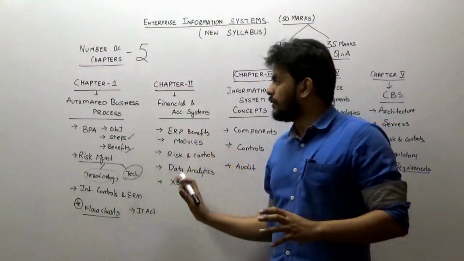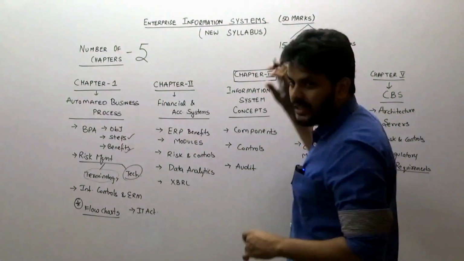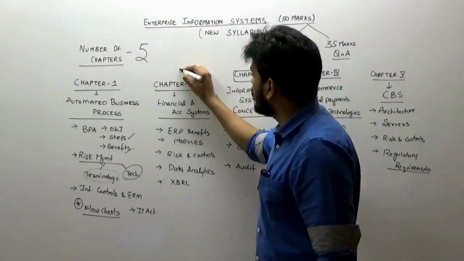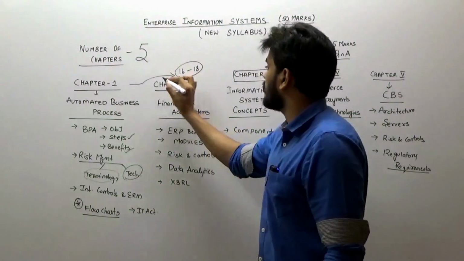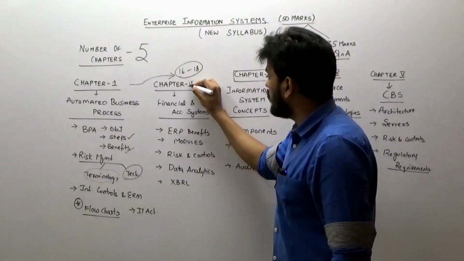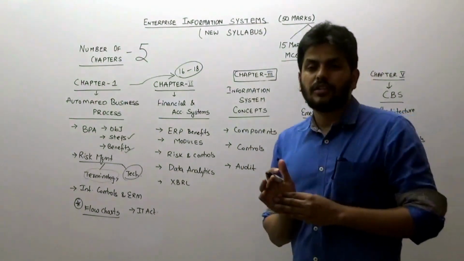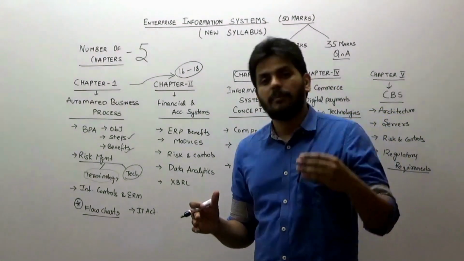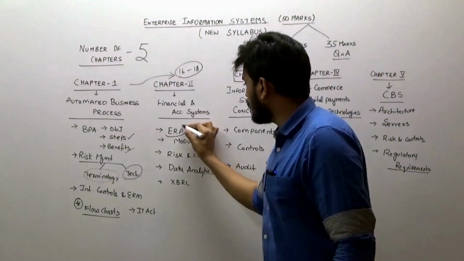Then come to chapter 2, because these 2 chapters together total around 50-55 marks including choice. These 2 chapters put together can range between 16 to 18 marks. The second chapter is comparatively smaller in length, the concepts are limited and very easy. In the beginning there are master data, non-master data and some basic topics, run through all those, but the major concept is about ERP.